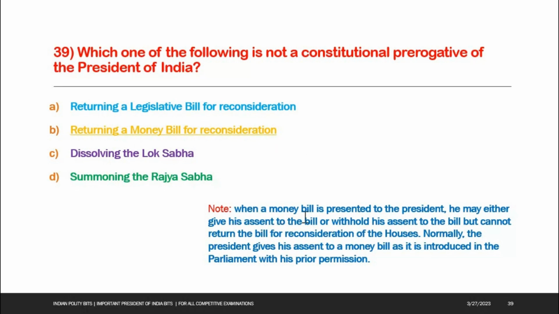See the note here. When a money bill is presented to the President, he may either give his assent to the bill or withhold his assent to the bill, but cannot return the bill for reconsideration of the houses. Normally, the President gives his assent to a money bill as it is introduced in the Parliament with his prior permission.